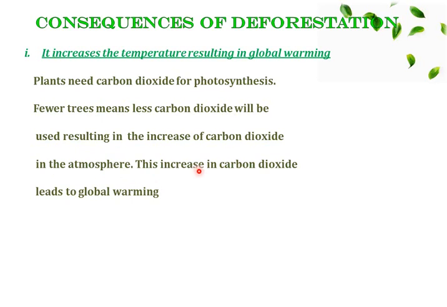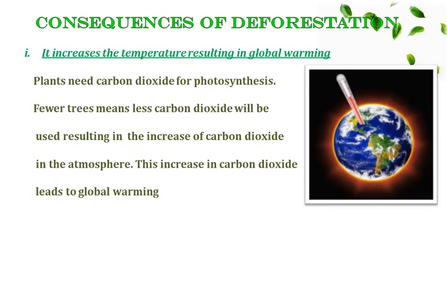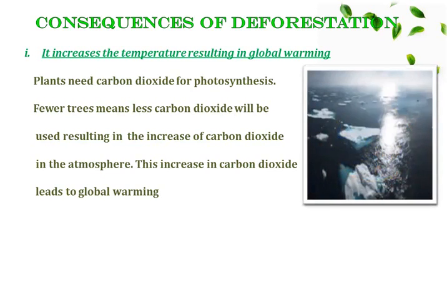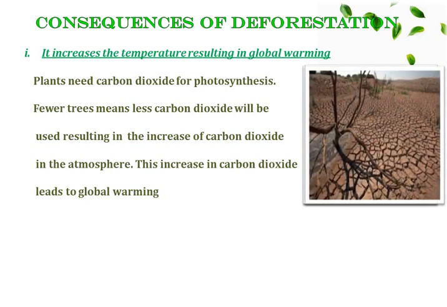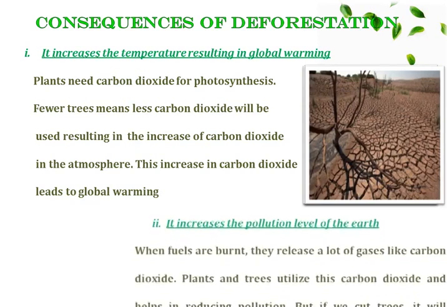And this increase in carbon dioxide leads to global warming. That is, the carbon dioxide present in the atmosphere traps the sun rays reflected by the earth, thereby increasing the temperature of the earth's atmosphere. And due to global warming, the polar ice caps melt, leading to floods. And due to the increase in temperature, there would be less rainfall, which leads to droughts as well.